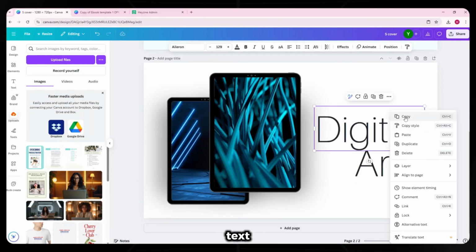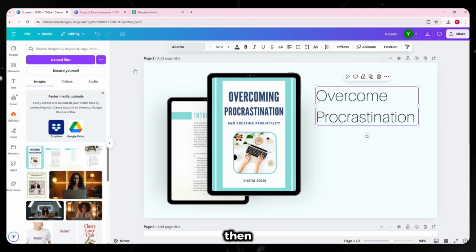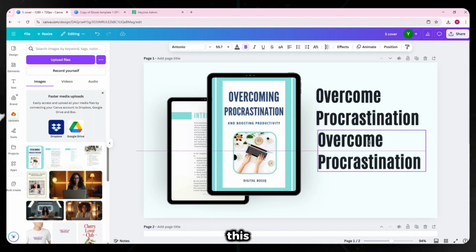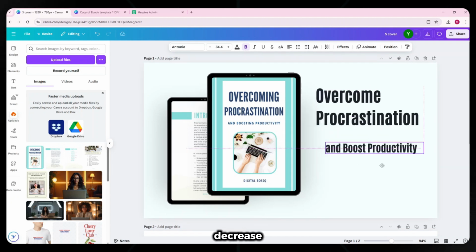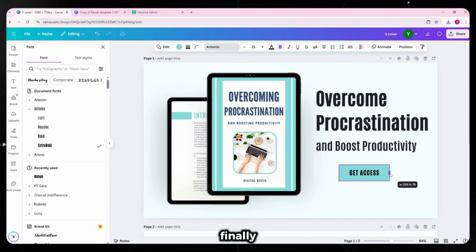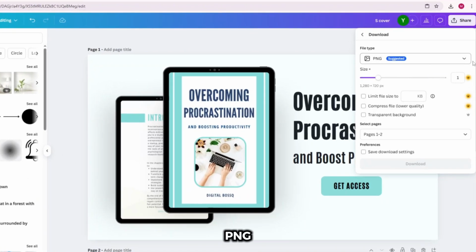Next, I'll copy the text from this template and paste it here and change the text to the title of the ebook. Then I'll change the font to this one and select extra bold. Then I'll duplicate this text box so that I can add this other text here. For this text box, I'll decrease the size and I'll change it from extra bold to bold. And finally, I'll add a button that says Get Access. The cover is finally complete. I'll download it as a PNG file.